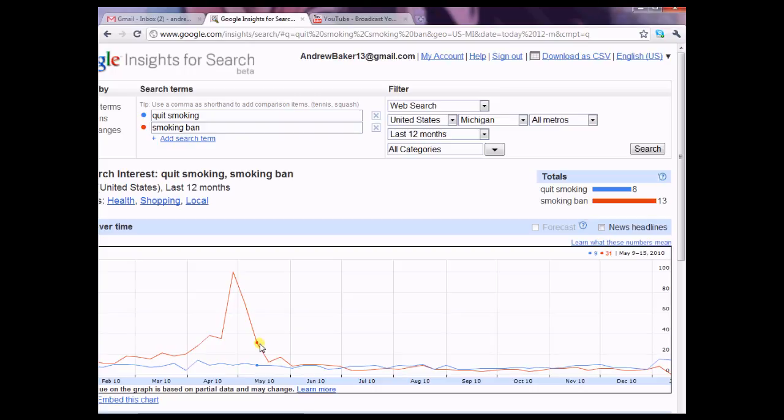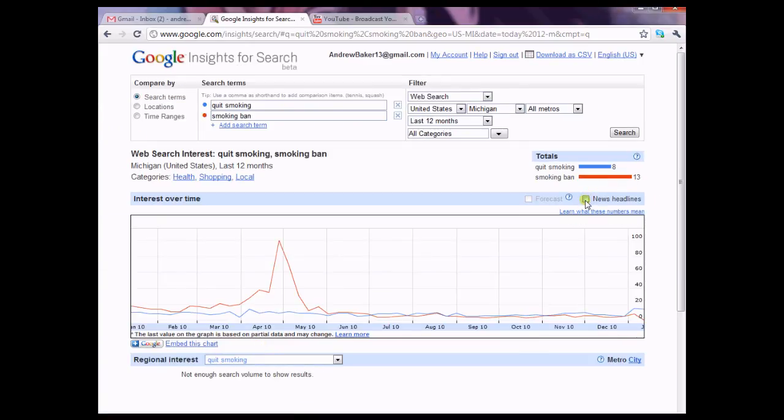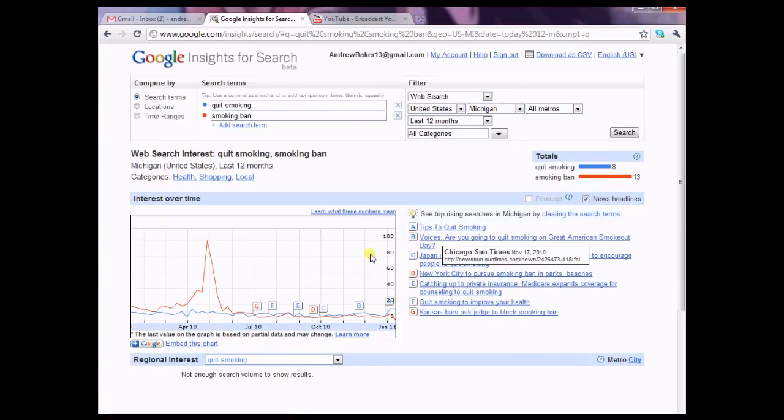And we can click here on this news headlines menu, and it actually shows you some key news items related to these terms. I'm surprised we didn't see anything about the smoking ban here, but there's some other information in different news sources. In many cases, clicking on this news headline button might give you some insight into why there are some unsuspected spikes in search volume.